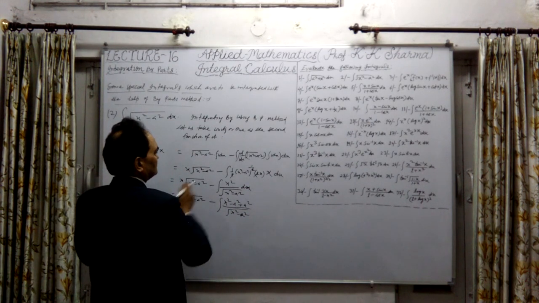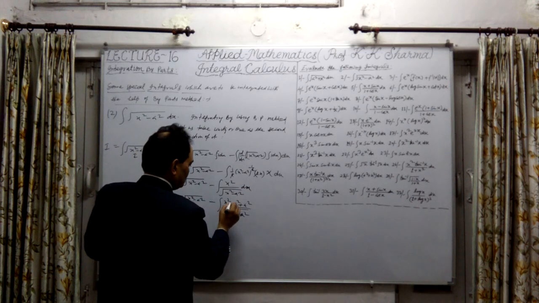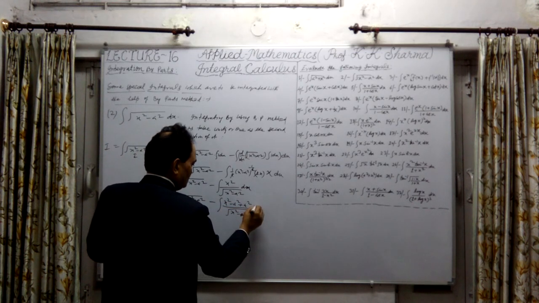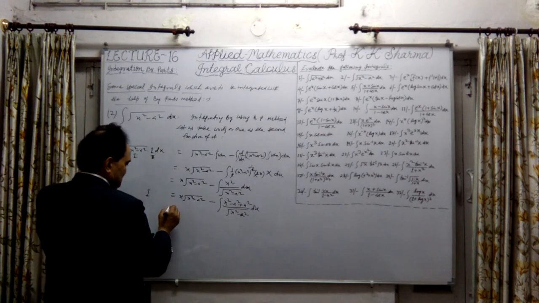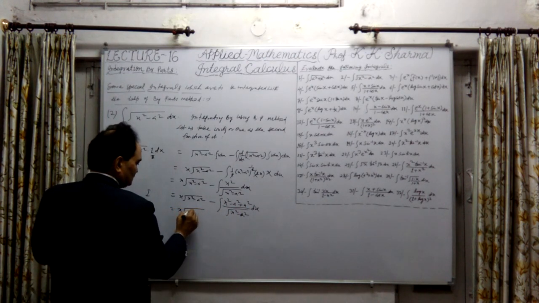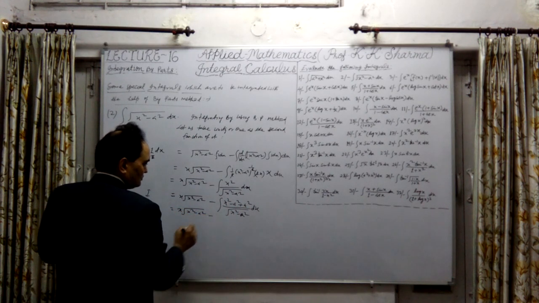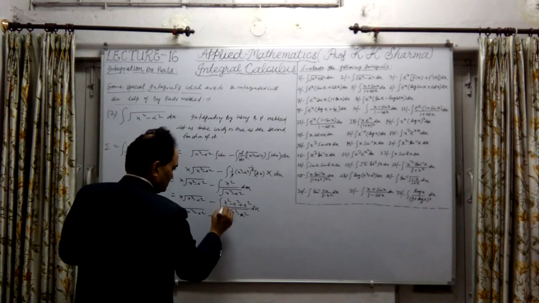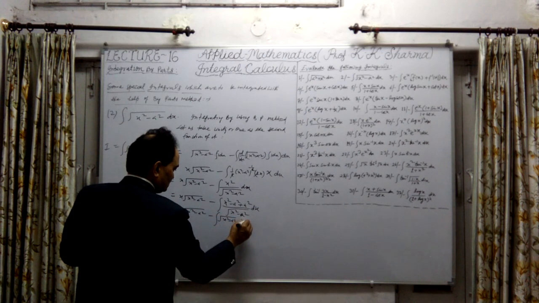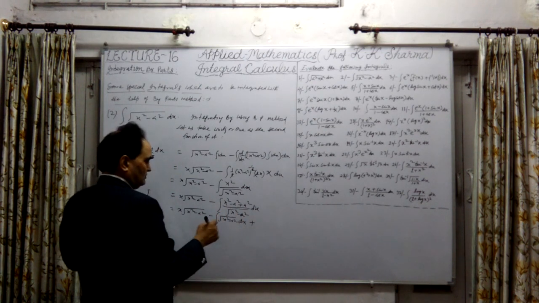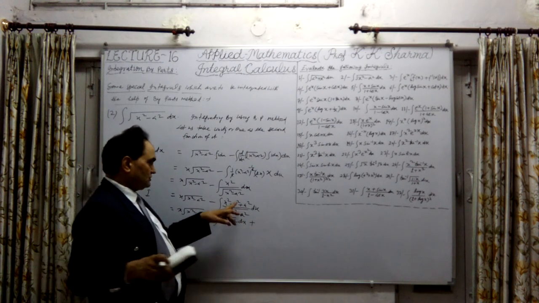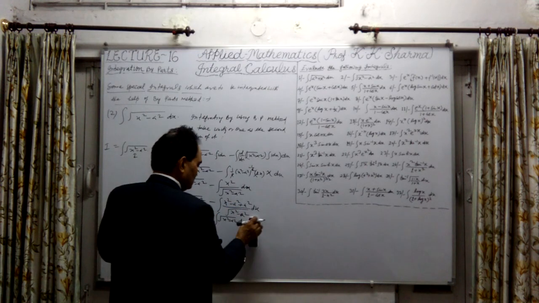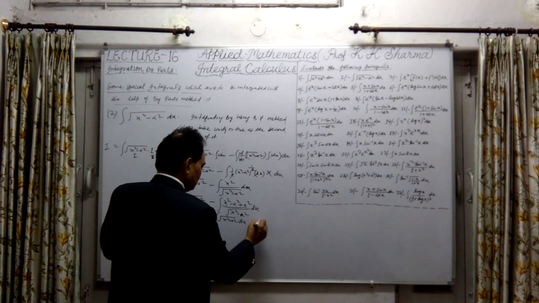Okay, so it was minus sign, no problem. So this is minus sign into dx, let us separate them. This is x under root x square minus a square minus sign, into dx, that means separate. So this is plus sign, this is minus sign, it will still be minus sign.